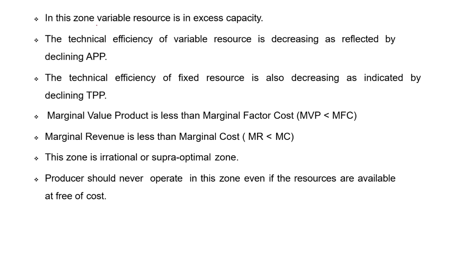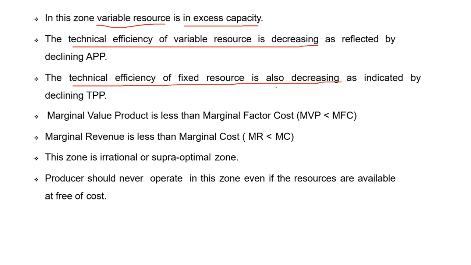In this zone, variable resources are in excess in quantity. In the first zone, fixed resources are abundant in quantity. In the second zone, variable resources are a little bit in excess. In this third zone, variable resources are more in excess. Technical efficiency of the variable resource is decreasing. Technical efficiency of the fixed resources is also decreasing.